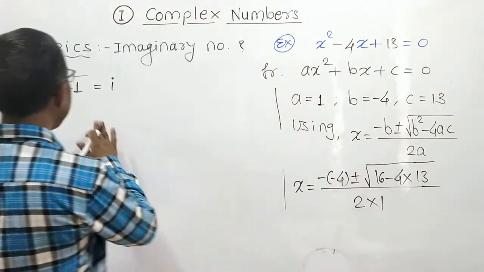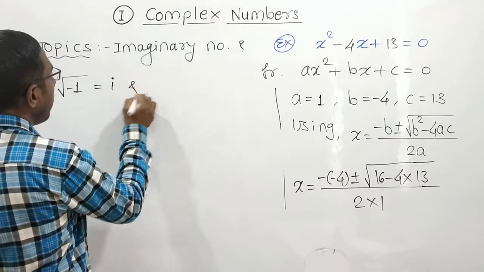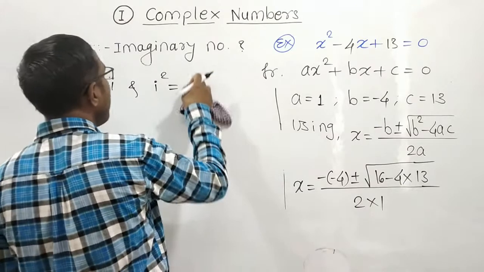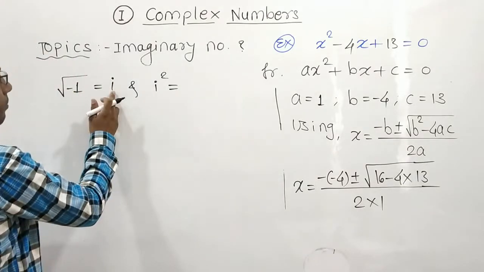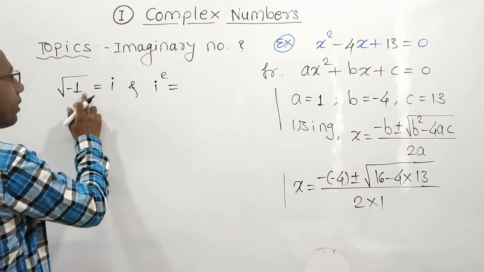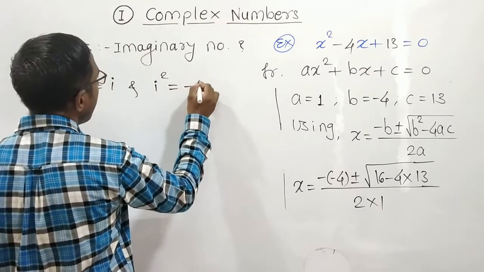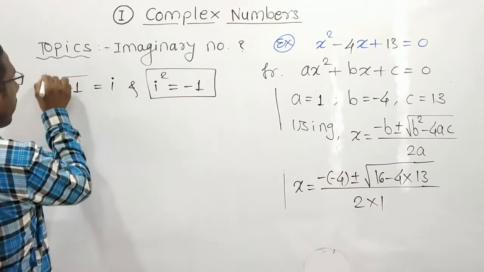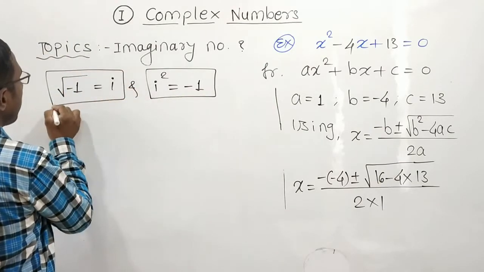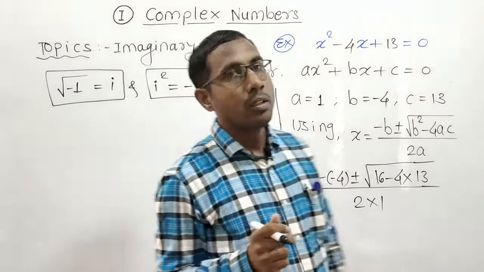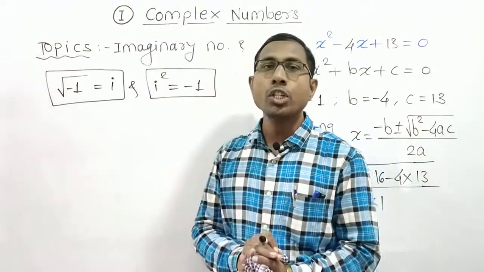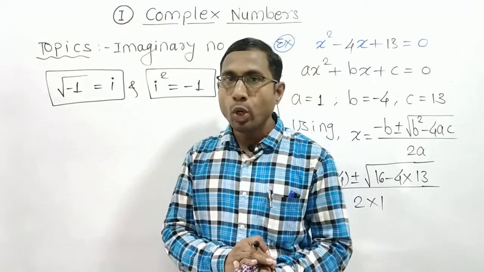It is introduced by the mathematician, and its square value is, just like squaring both sides, i becomes i square, remove the square root, so it will be -1. i square is equal to -1. Keep in mind, this is just an assumption or the standard introduction by the mathematician Euler.